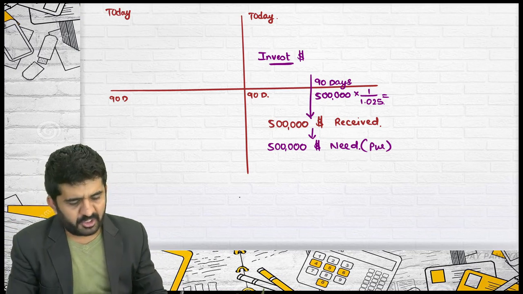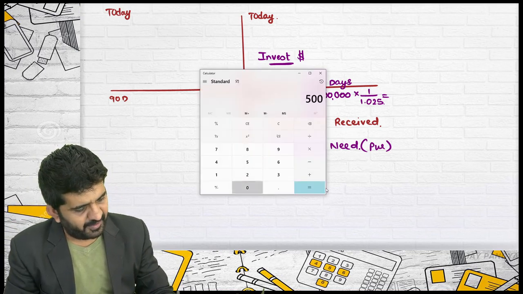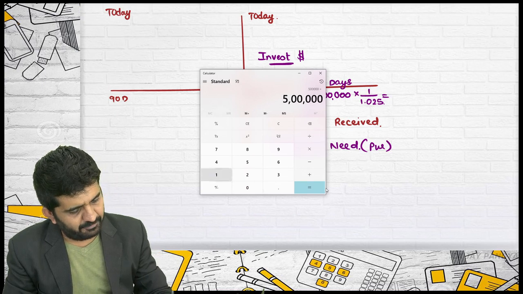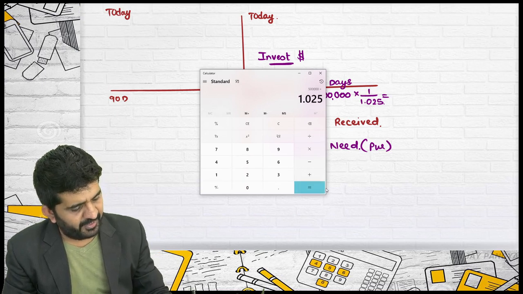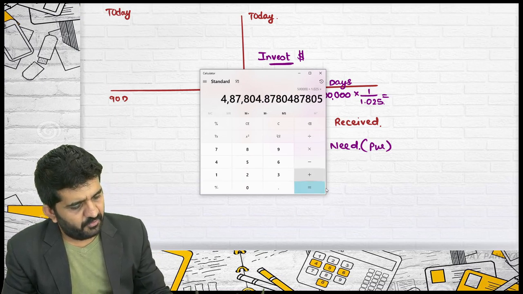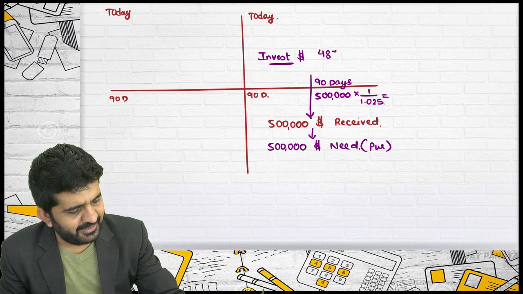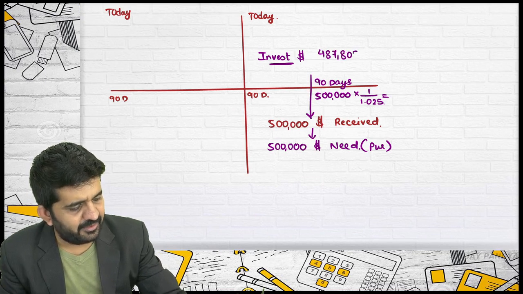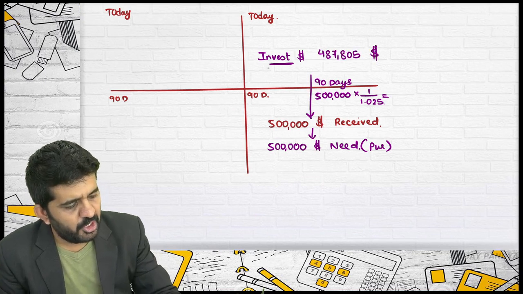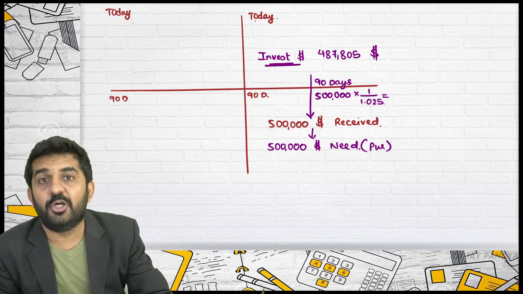So how much dollar is to be invested? 5 lakh divided by 1.025 is 4,87,805. You should invest 4,87,805 dollars today.